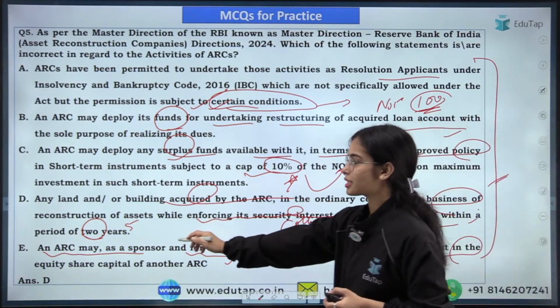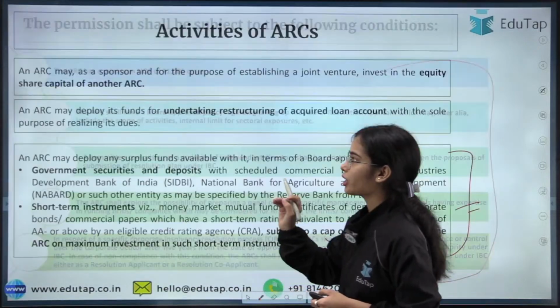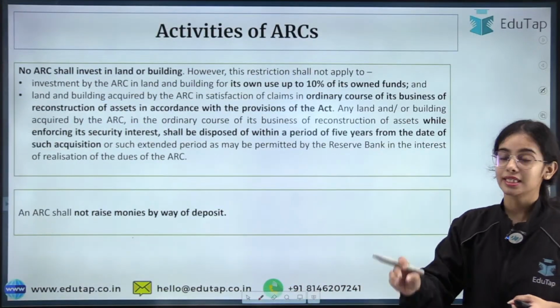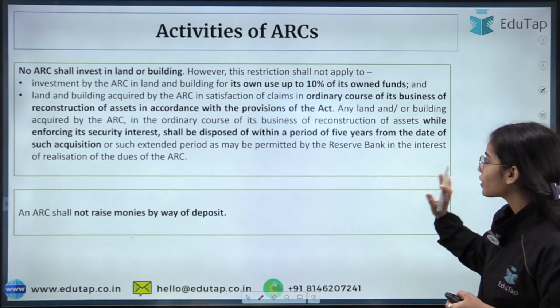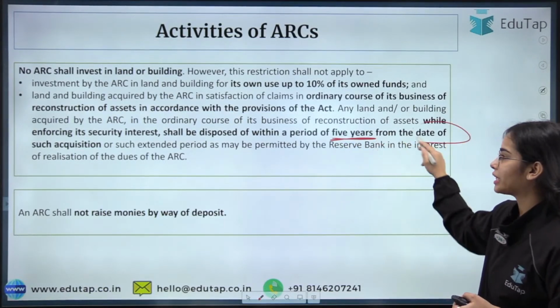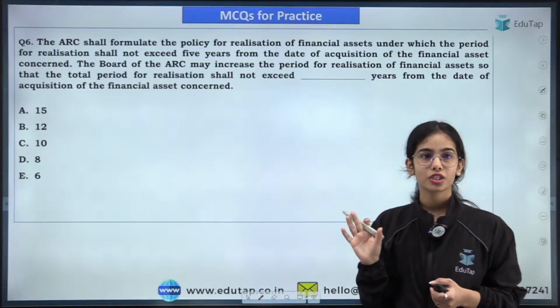It should not be 2 years, it should be 5 years. Any land or property that is acquired by the ARC has to be disposed of within a period of 5 years from the date of acquisition. Got it? So this is the idea.